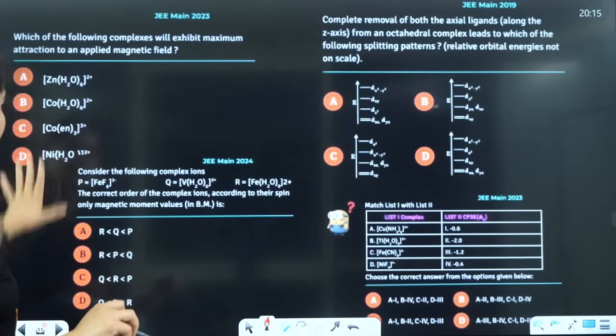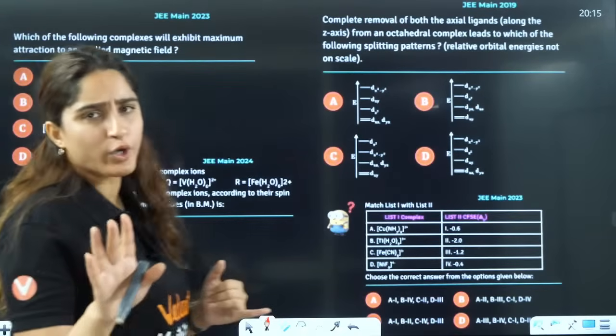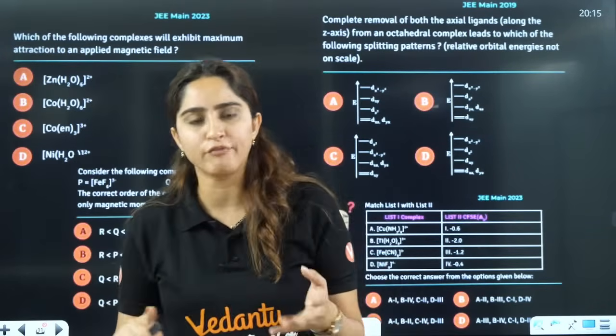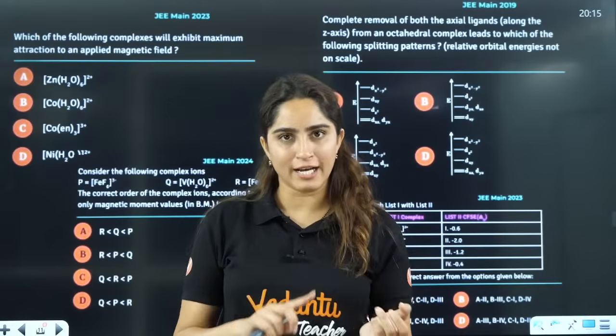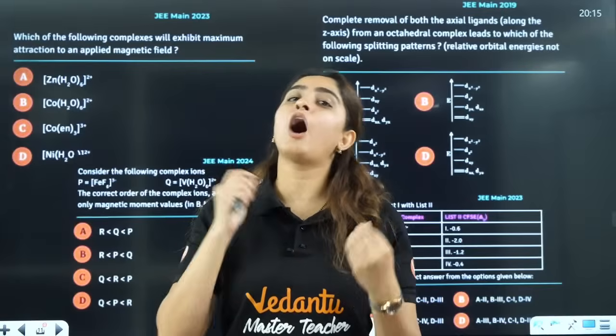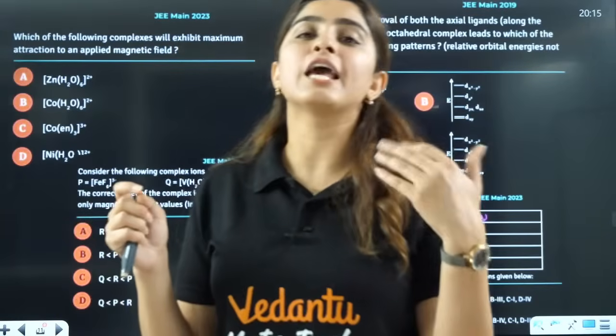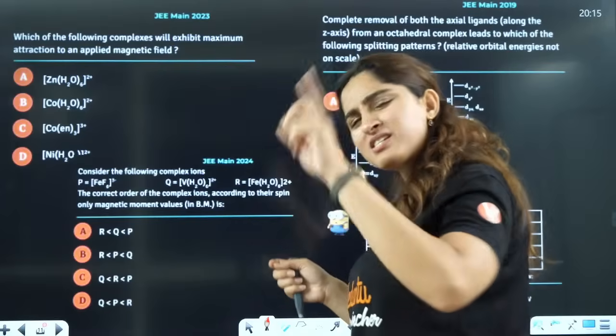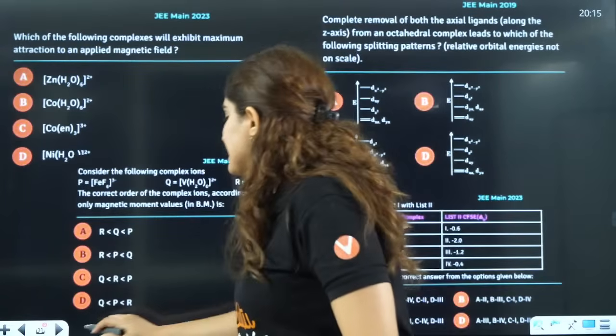Now, in CFT, what you need to do, simple funda, you should know the diagram of octahedral and tetrahedral. You should know how to fill the electrons and how to calculate the CFSE, right? That's it. Questions revolve around that only, right?